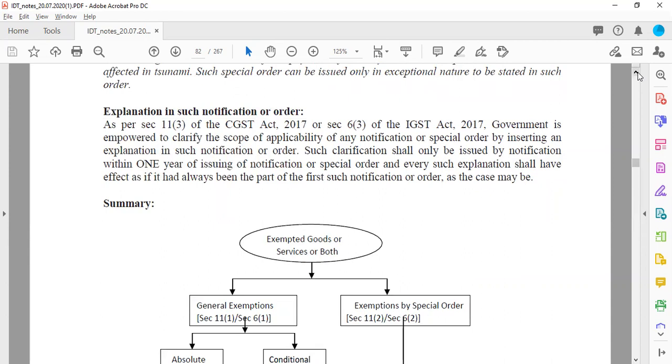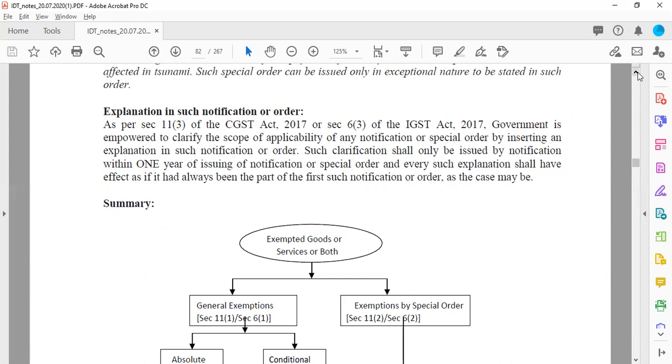Now, government is empowered to clarify the scope and applicability of the notification or the special order by inserting an explanation in such notification or order. Such clarification shall only be issued by way of a notification within a period of 1 year of issuing the notification or the special order. Every such explanation shall have the effect as if it had always been a part of first such notification or order, as the case may be.